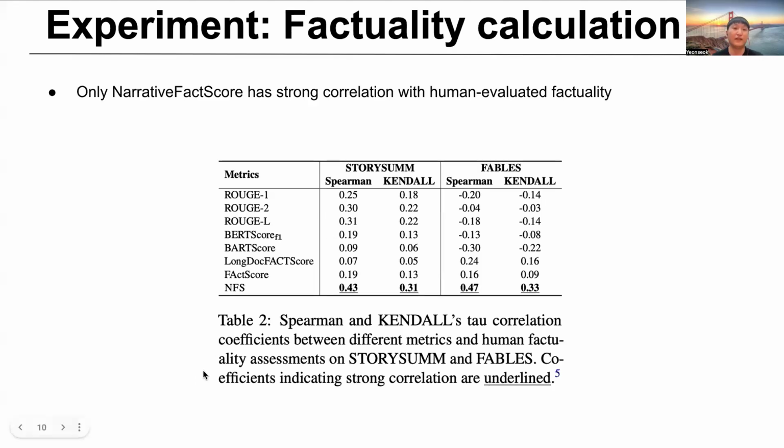Next is the factuality calculation experiment result. When compared with various metrics, including FactScore, only our NarrativeFactScore has a strong correlation with human-evaluated factuality. This means our metric can evaluate factuality most similarly to human evaluation.